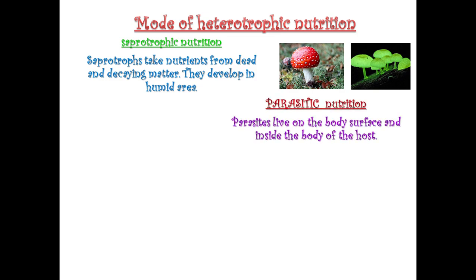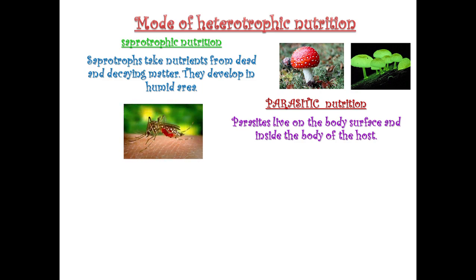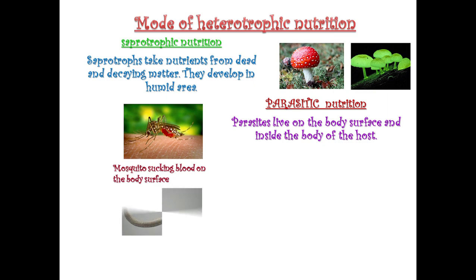Second, we learned parasitic nutrition. Parasites live on the body surface and inside the body of the host. Host means they take nutrition from there. Here you can see mosquito, which is sucking blood from humans. It is a parasite which lives on the body surface of the humans or animals. And you can see here earthworm or tapeworm, which is taking nutrients from inside the body of an organism. It can be in any part of humans or animals.